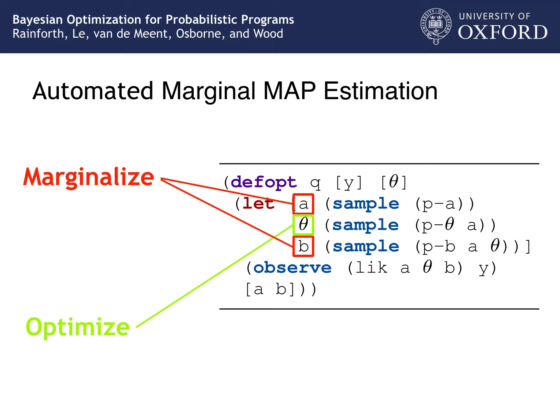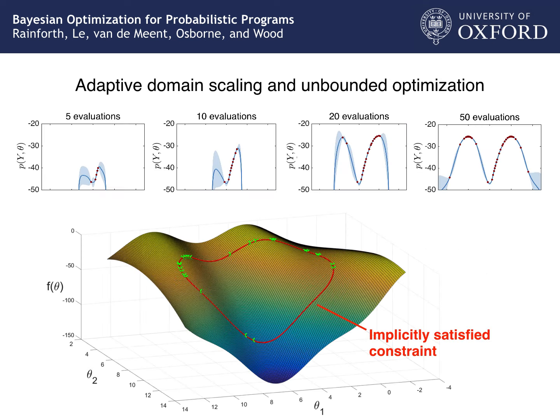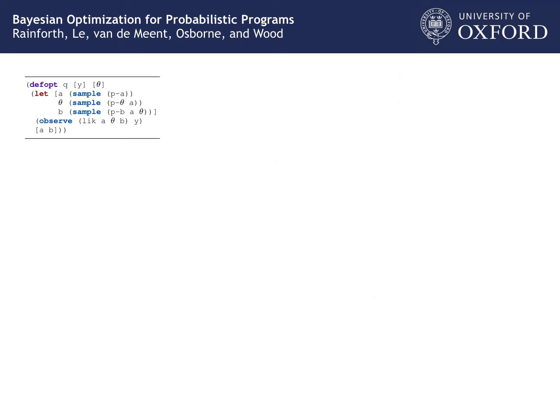Therefore, BOP forms a practical package for doing things such as policy search, Bayesian decision making, hyperparameter optimization, and engineering design. Furthermore, BOP demonstrates how exploiting the source code of the target can improve the performance of Bayesian optimization and allow for automatic domain scaling, unbounded optimization, and implicit constraint satisfaction. It even allows you to solve problems with equality constraints, such as the example shown here.